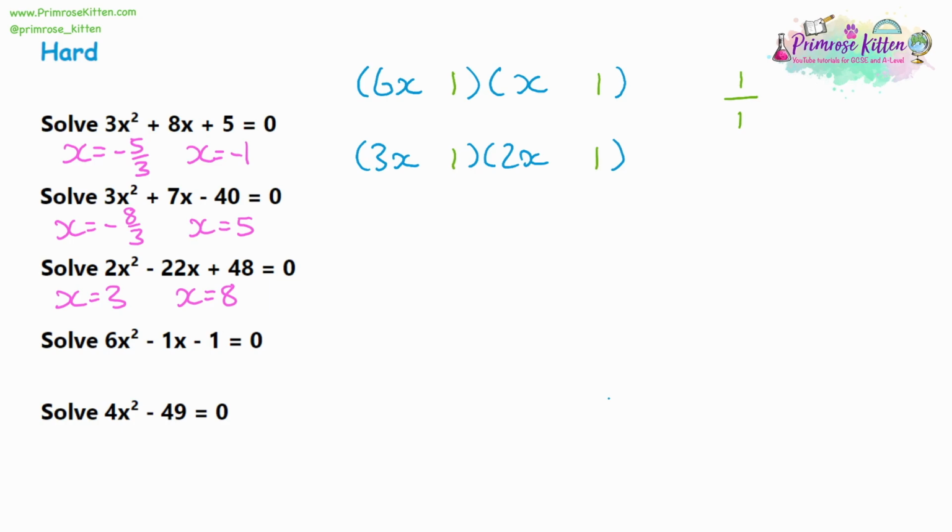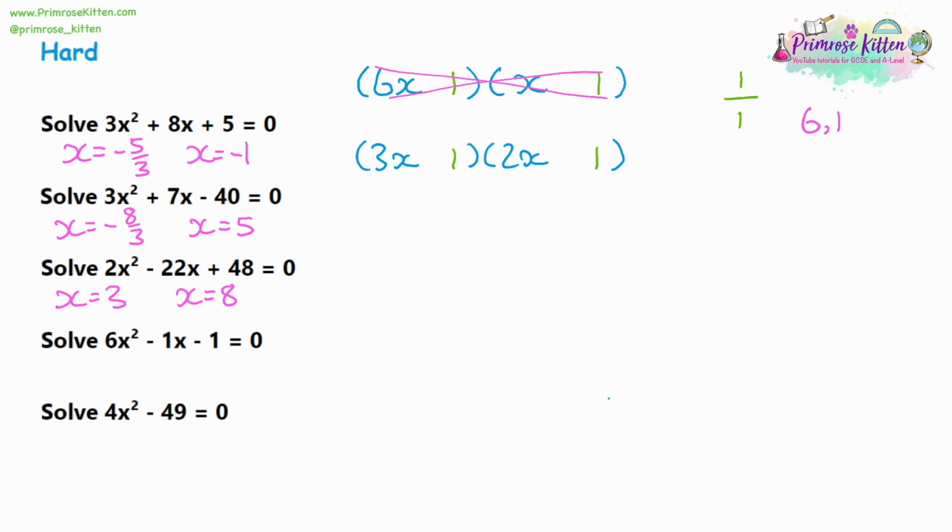Now you've got to be thinking, okay, 1 times 1 is 1, that's fine, but how are we getting -1 for the middle term? Especially considering that the 6x term is multiplying one of the 1s. So when we do the multiplication, 1 times 6 will just give us 6. So we have 6 and 1. So that's going to give us 5. It's not going to give us -1 for the middle term. So the alternative with the 6x and the 1x is not going to work for us.